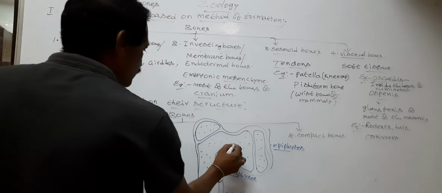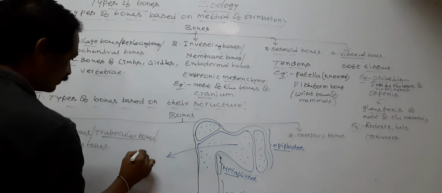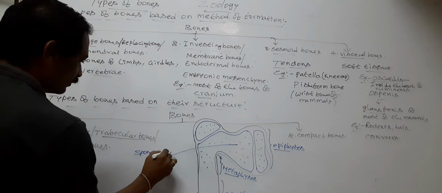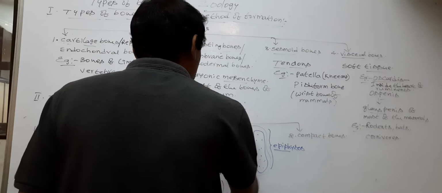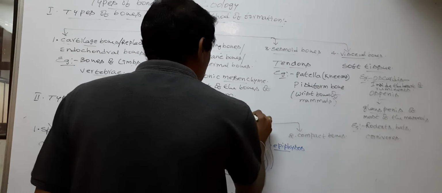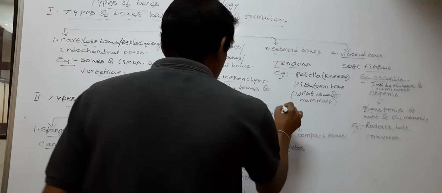So this is spongy bone. This is the epiphyseal plate.